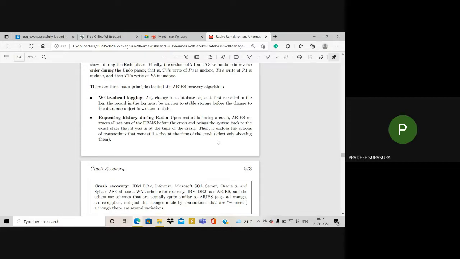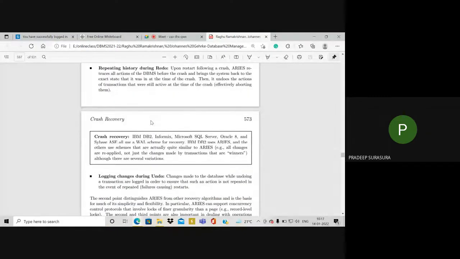The acronym of WAL is write ahead logging protocol. Any change or update in the database is first written to the log with respect to the WAL protocol. We will study the actions to be carried out using the WAL protocol later.